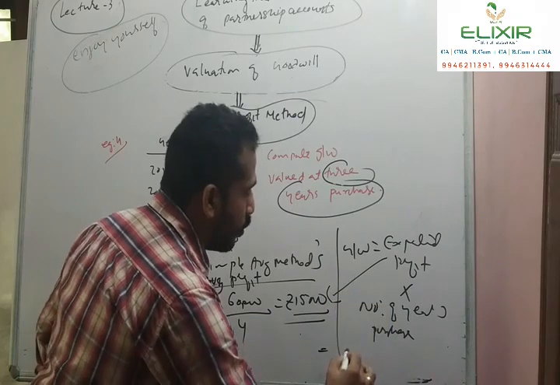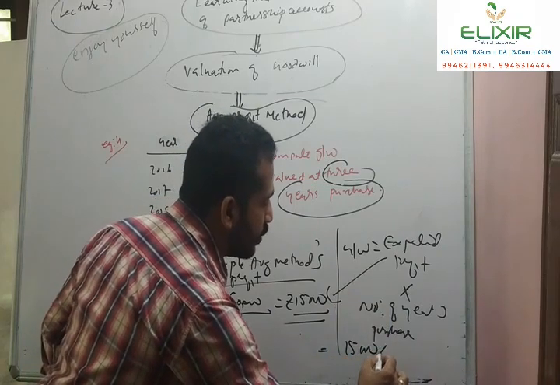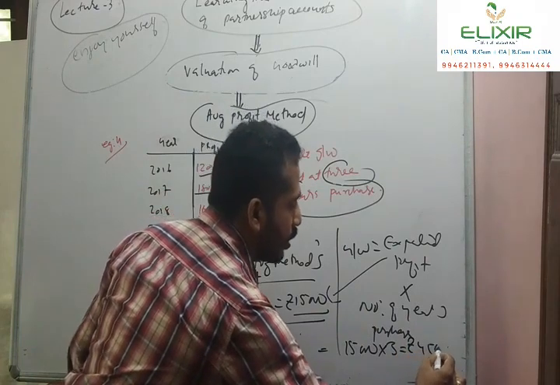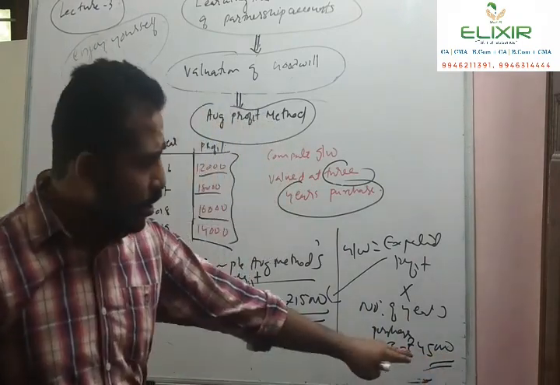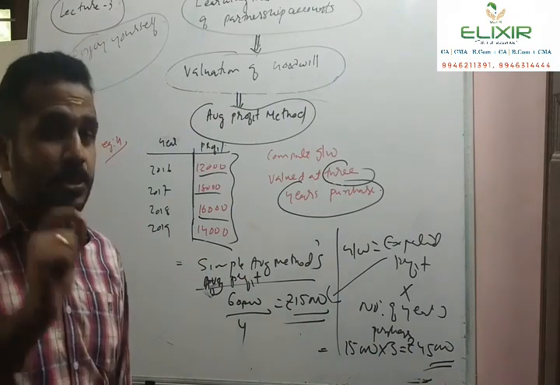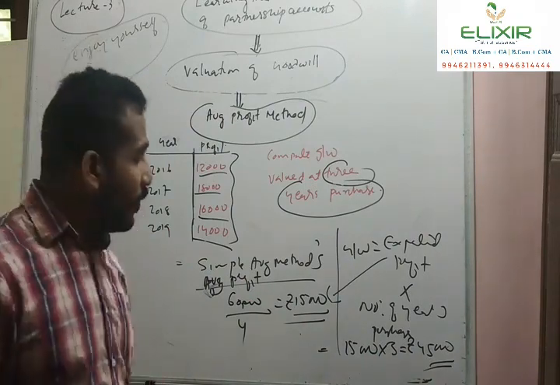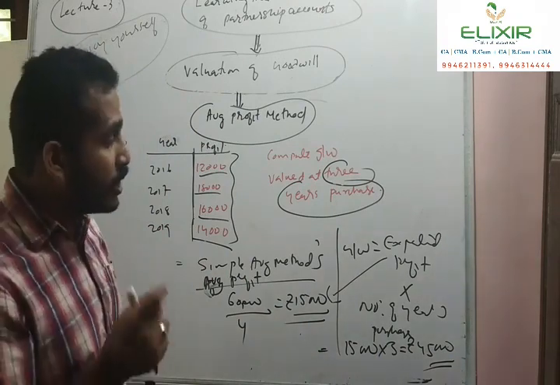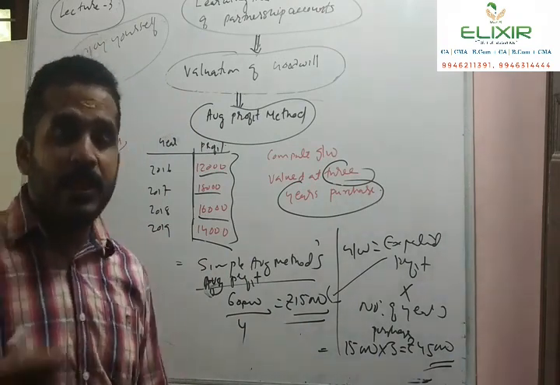So what is the amount of goodwill? 15,000 into 3. Therefore, rupees 45,000. So this is the figure of goodwill, rupees 45,000. Students, please note, while calculating goodwill under the average profit method, we have to compute the future maintainable profit. Future maintainable profit means the expected profit in the coming years.